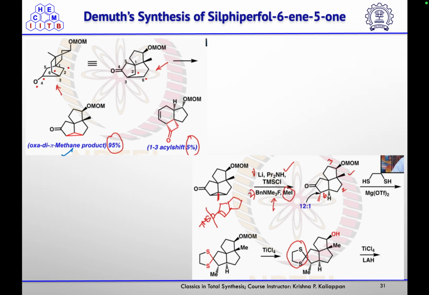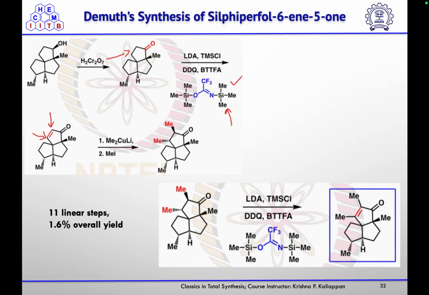Then whatever the major product was there, they subjected it to LDA and TMSCl to form the enol TMS, and then using this fluoride source they opened that to install the methyl group at that position. So first the cleavage of that ring and the introduction of the methyl group, they did this reaction, so they got a 12:1 mixture of the product. Then using a diethane they protected that ketone, and then using TiCl4 they removed that ketone to get the CH2 at that position.